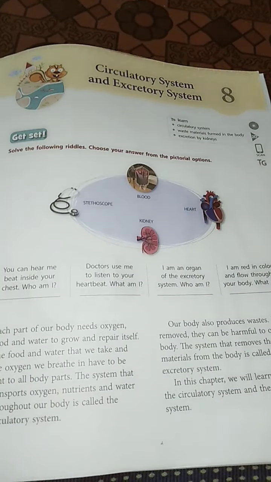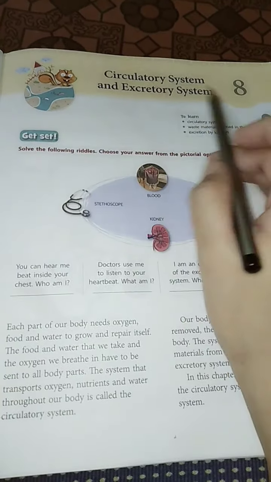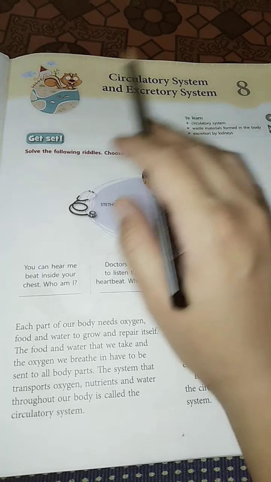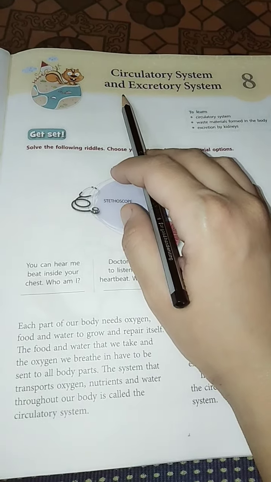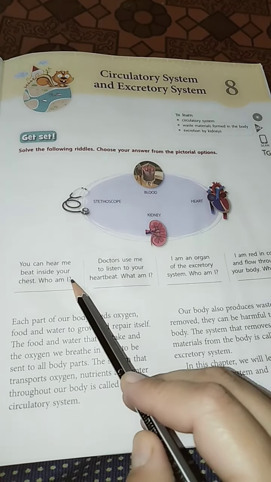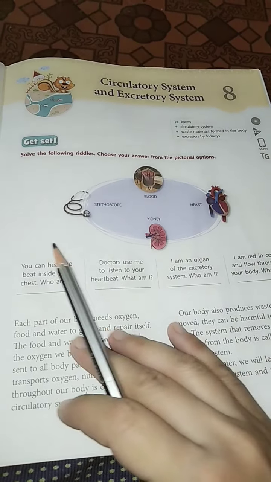Students, today we are going to start chapter 8, circulatory system and excretory system. In the chapter we have studied skeletal system and nervous system. So this is the continuation of that part. Here this is the get set activity. You have to read this question and write the answer. This you have to do on your own.